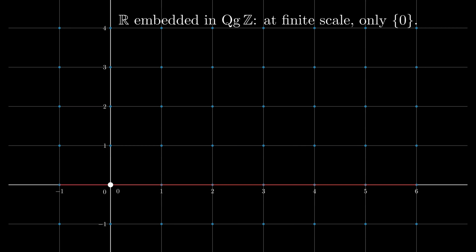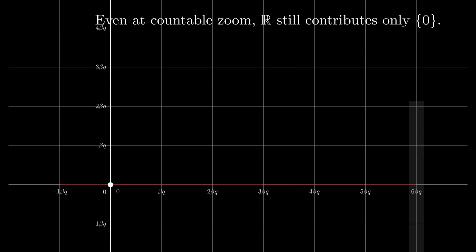Let's look at the finite values around the origin first. Since we want to map the real numbers to the gamma qua numbers, the only real number that would be embedded in this scale here actually is 0. Let's move up the scale. There is still only one point embedded in this space from our original space.